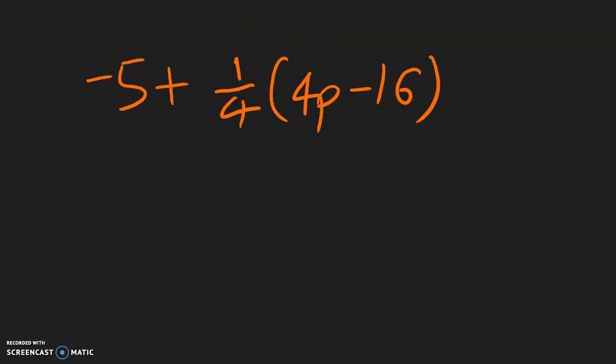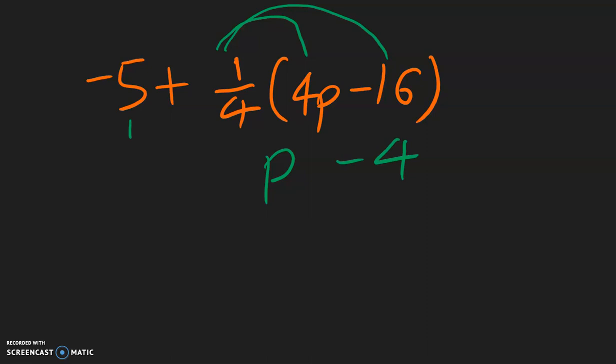For this example, we will first distribute the 1/4. You see this -5 is not being multiplied to the parentheses, so we will leave that alone until later. So 1 times 4 is 4, divide that by 4 is going to be 1p, or just p by itself, and then 1 times -16 is -16, divide that by 4 is going to be -4.